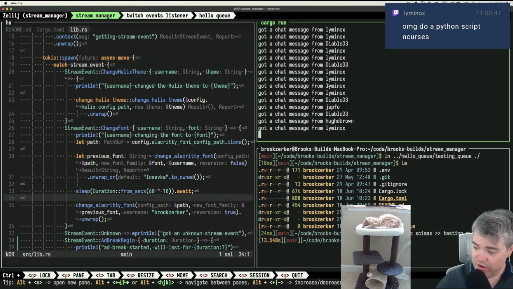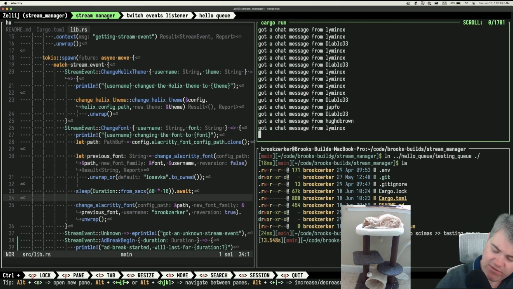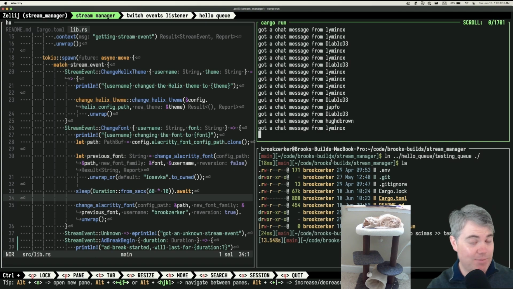So it's actually not very hard, right? The hardest part is me getting the name from Stream Manager to the hello queue. That's really the hardest part, sending that over to here. Now I've heard of ncurses. I've installed that on people's computers in the past when I was a sysadmin. But I actually don't know what ncurses does. Every time I did a Python script, I don't think I actually used any libraries with it. I just used Python on its own and did stuff. So what does ncurses do?